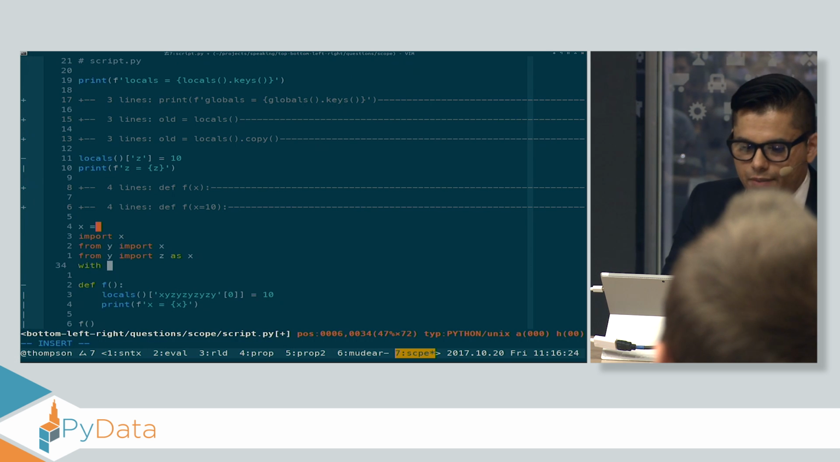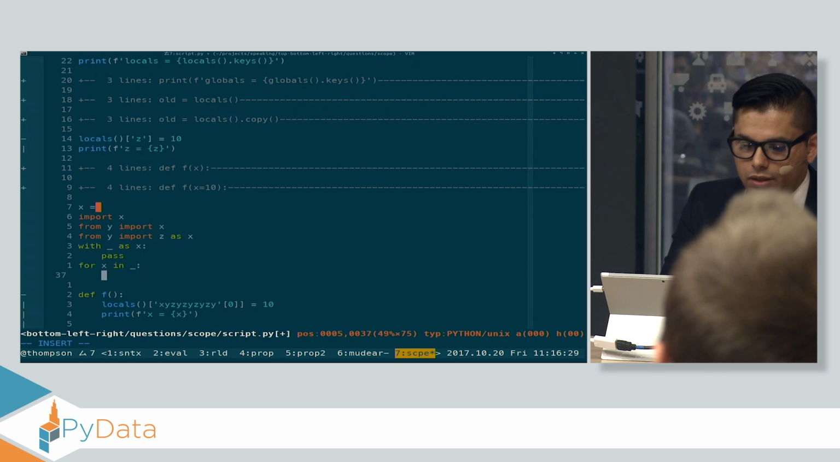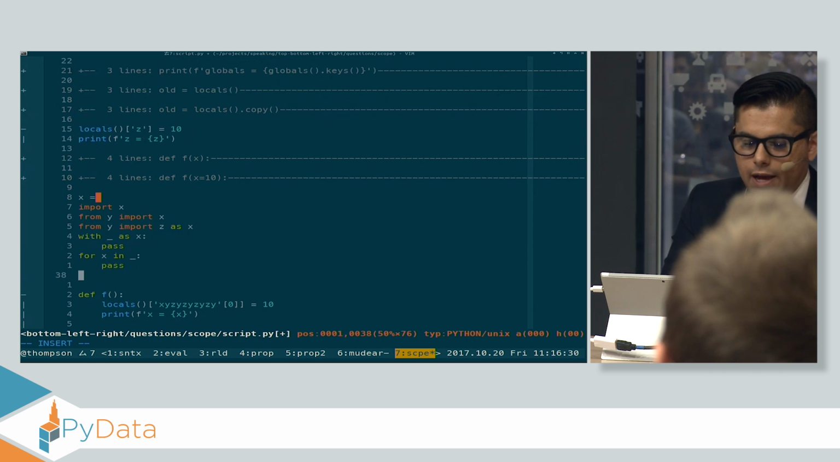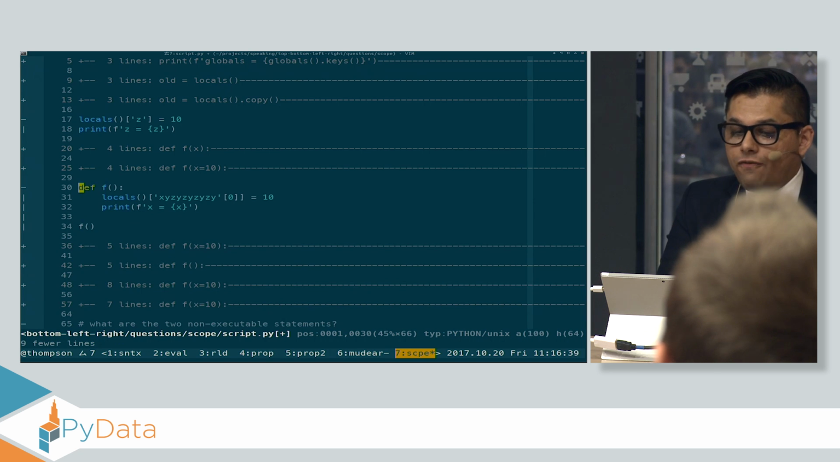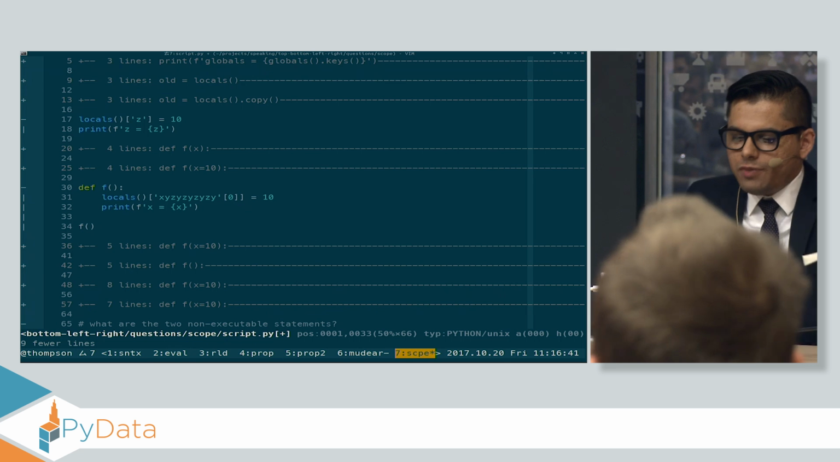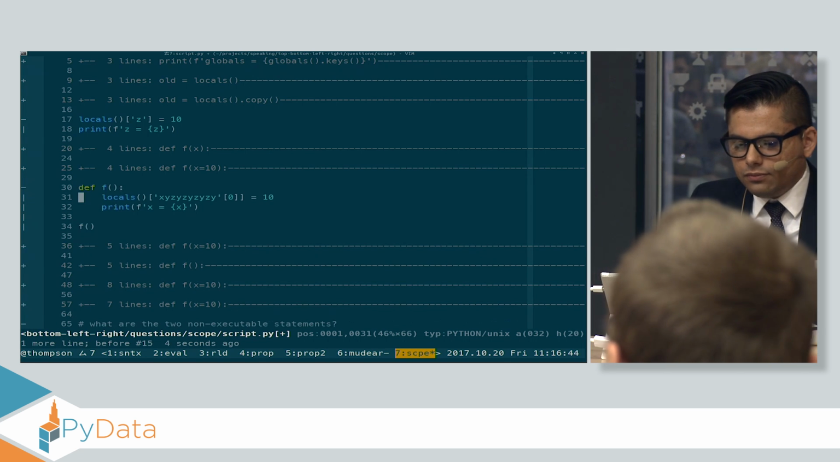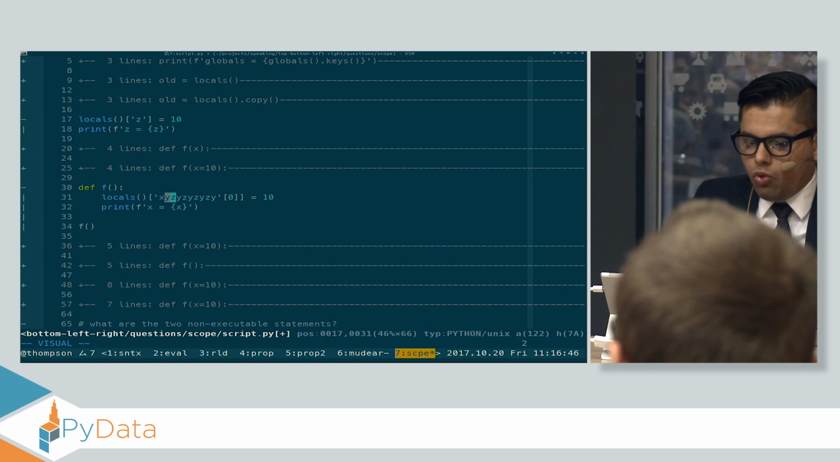X, or with something as X, or for X in something, or except, if you're an exception, something as X. There's only a couple ways you can create an X variable. So it'll look for all of those. It won't find them. It'll say, oh, well, X must be a global variable. And this change to locals won't be picked up.